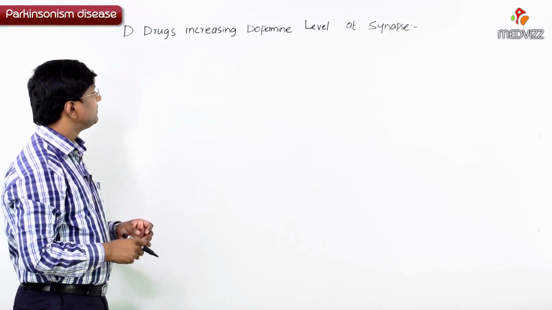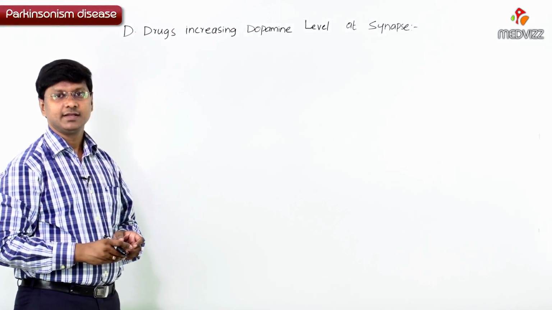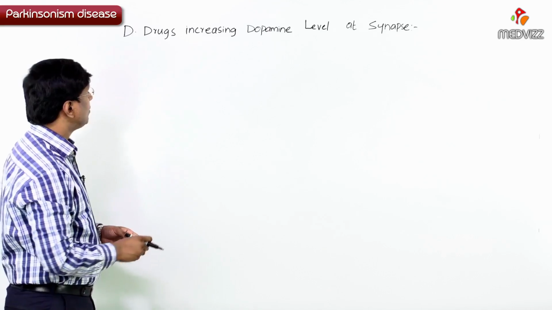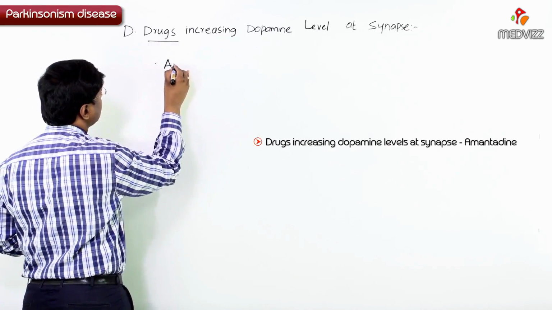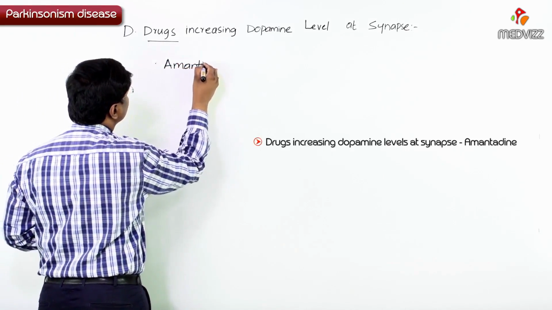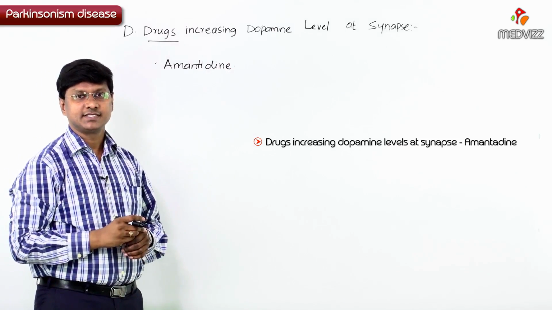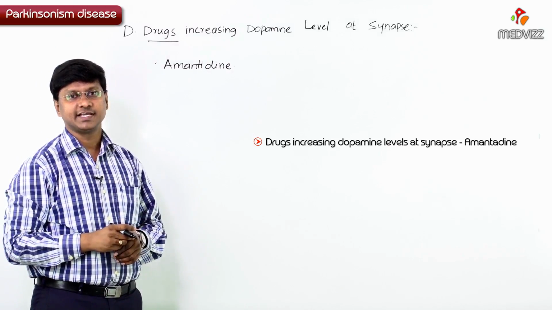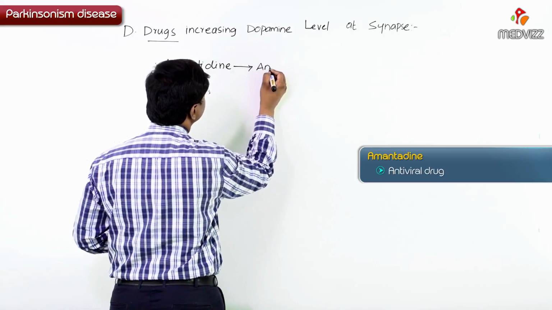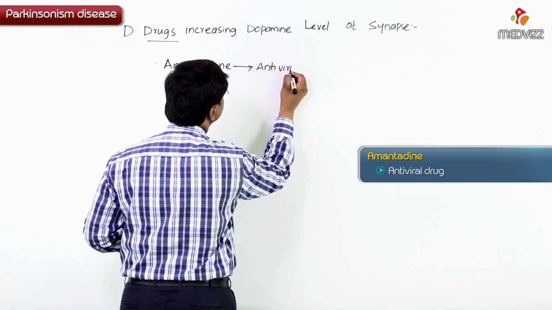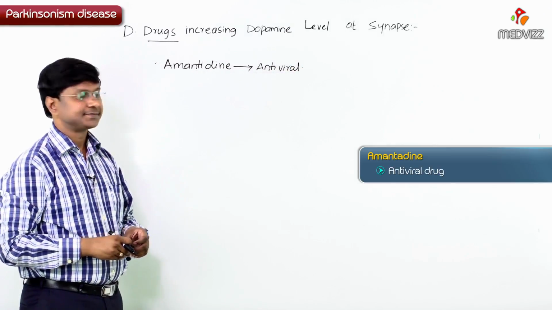Now, let me discuss the next group of drugs increasing the dopamine level at the synapse. The drug which will increase the dopamine level at the synapse is amantadine. Remember, as such, amantadine is an antiviral drug.